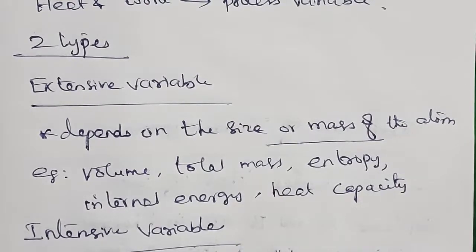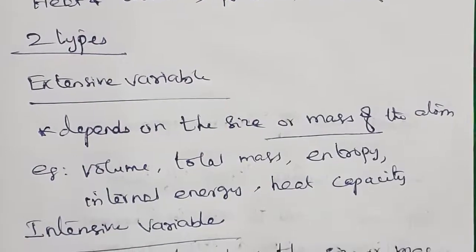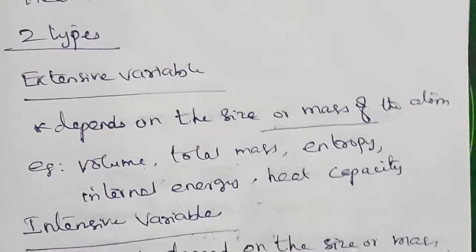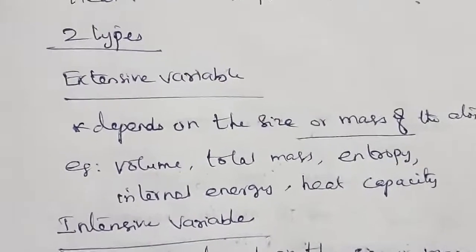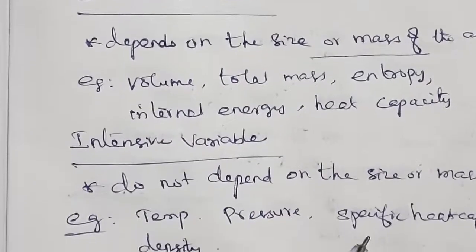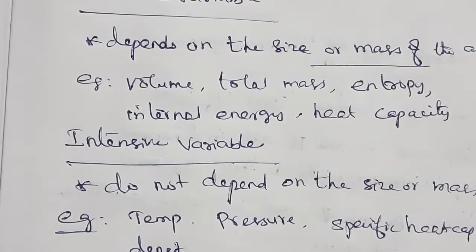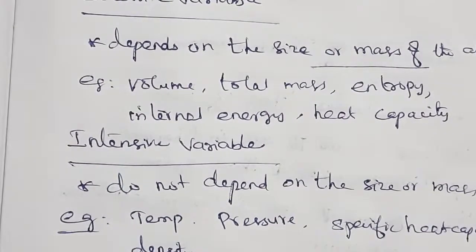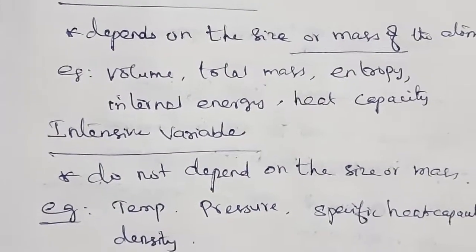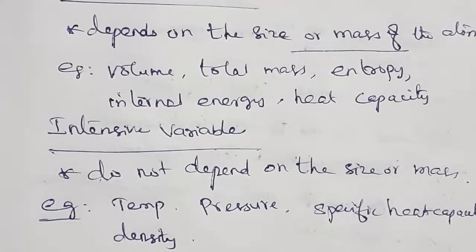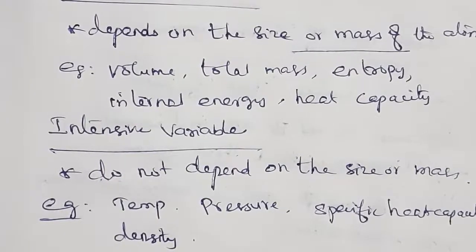Then intensive variables. Obviously, they do not depend on the size or mass of the system.